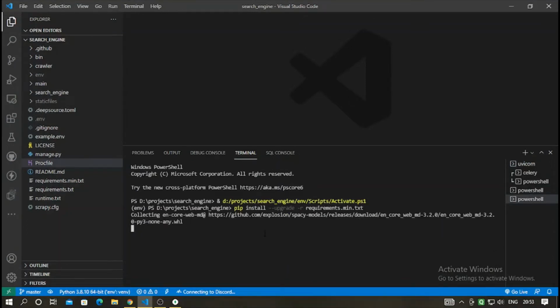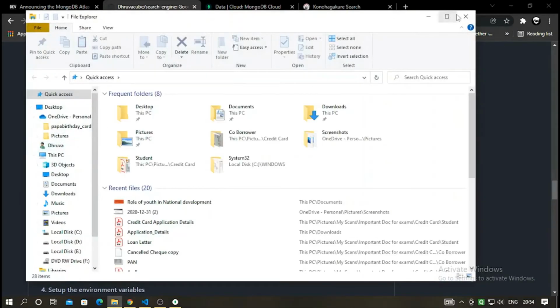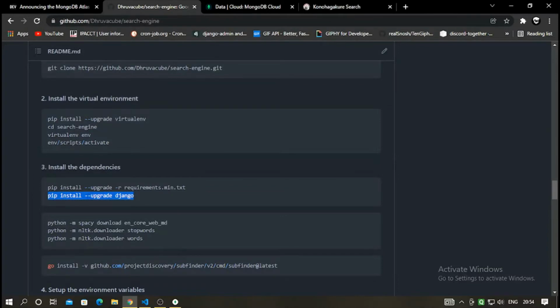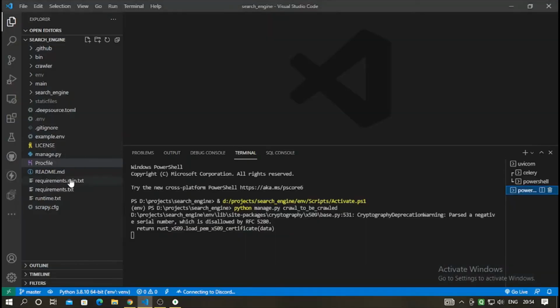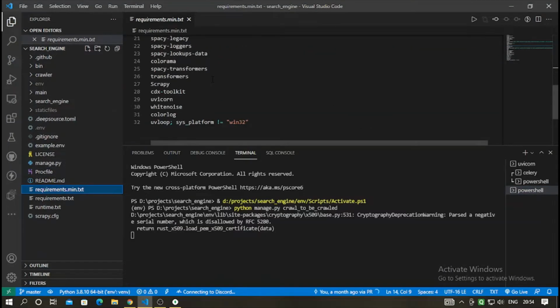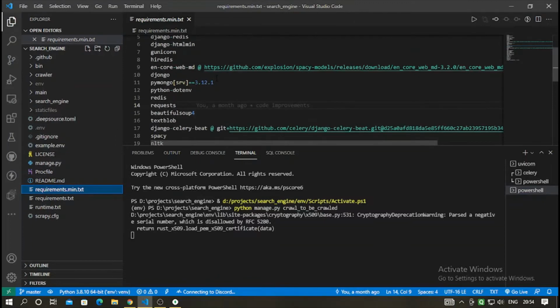It will install all its necessary packages. Here you don't have to do pip install --upgrade Django, it's not required. All the requirements are mentioned in requirements.min.txt, and in the min.txt no version is mentioned, so it will automatically install